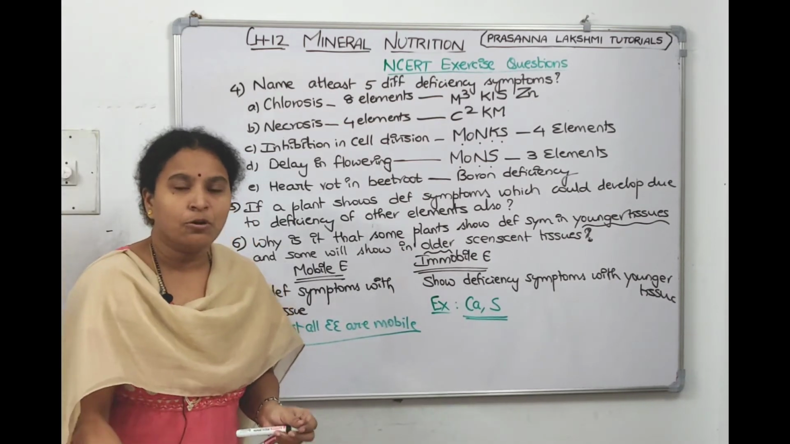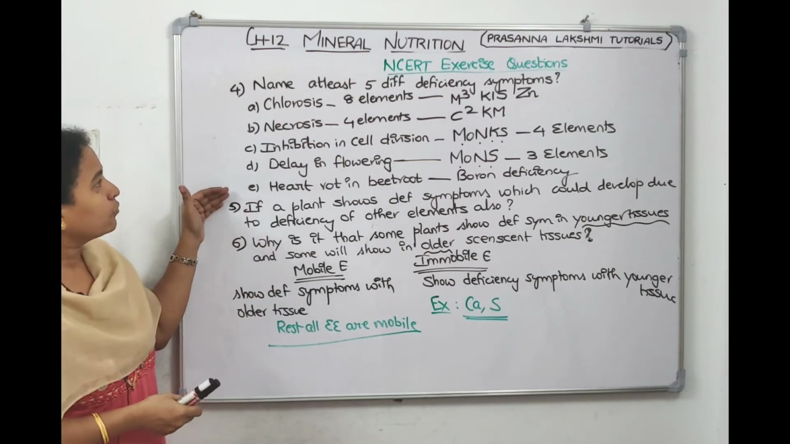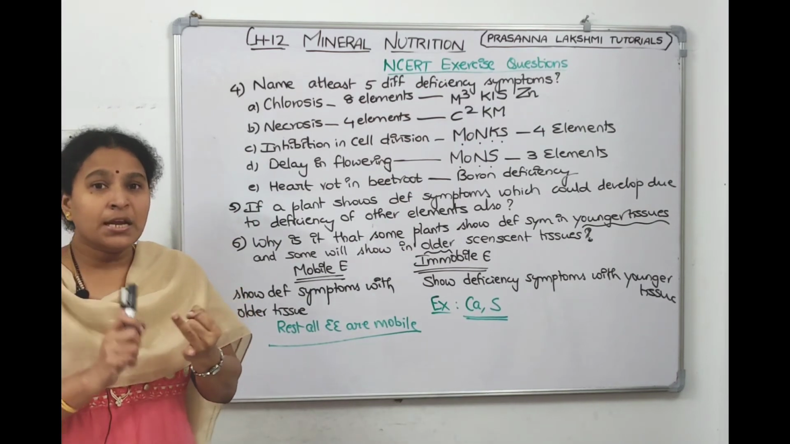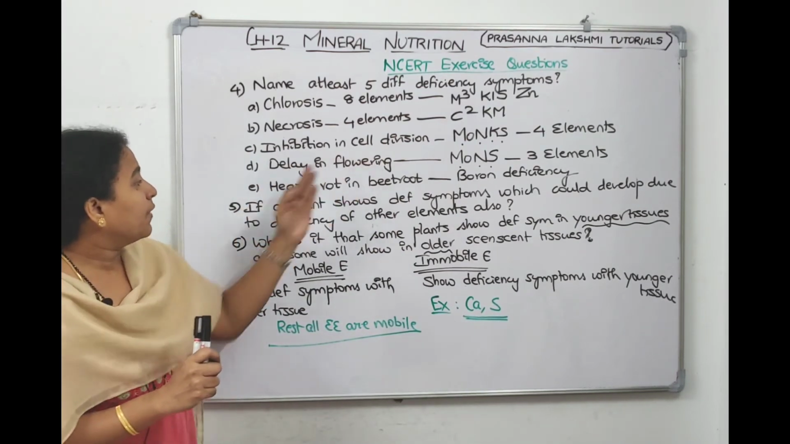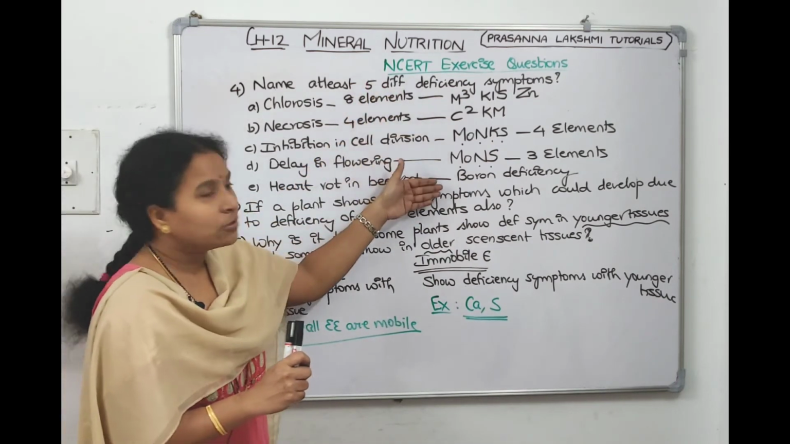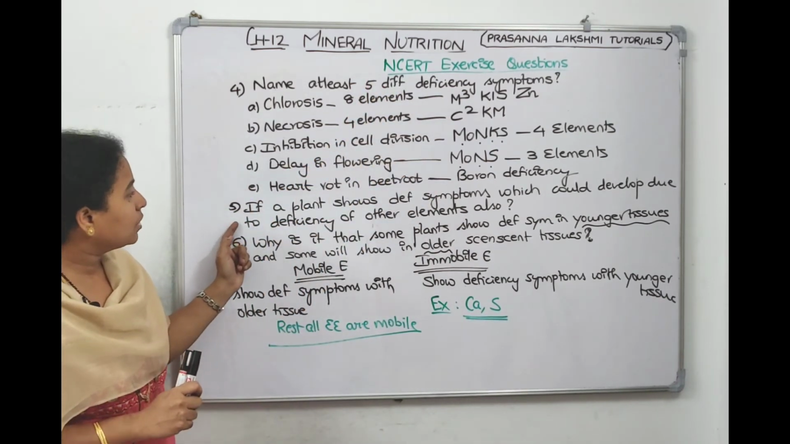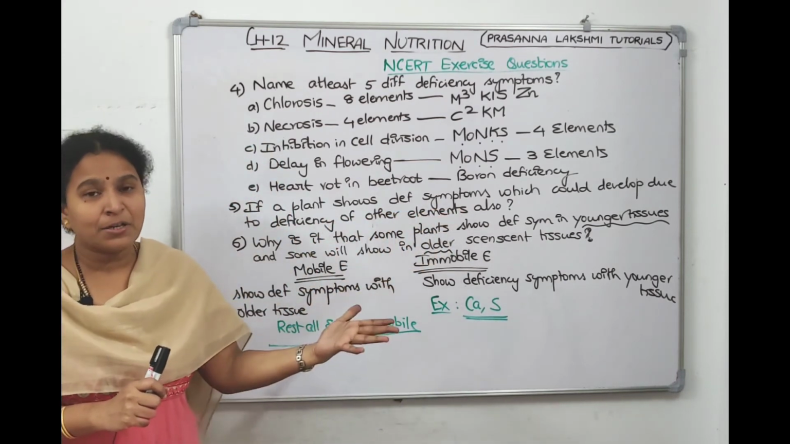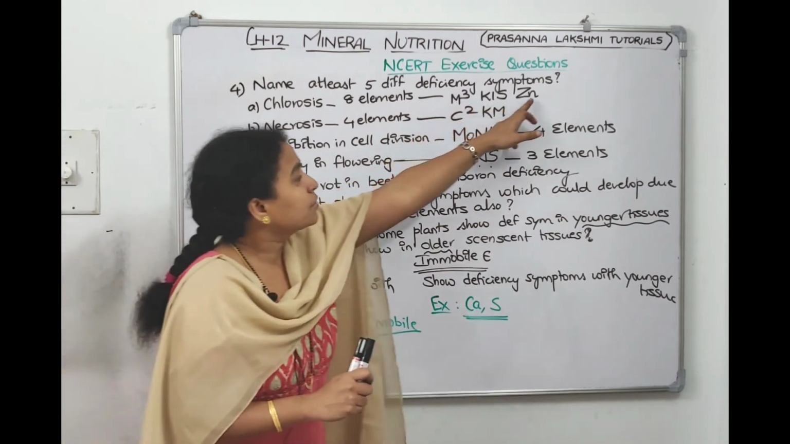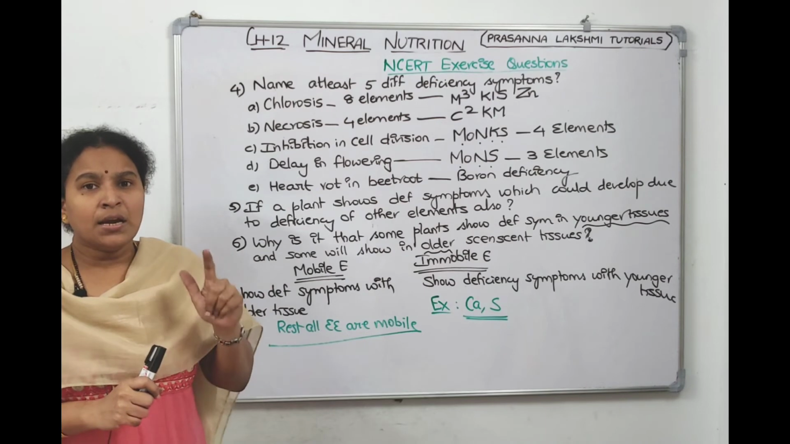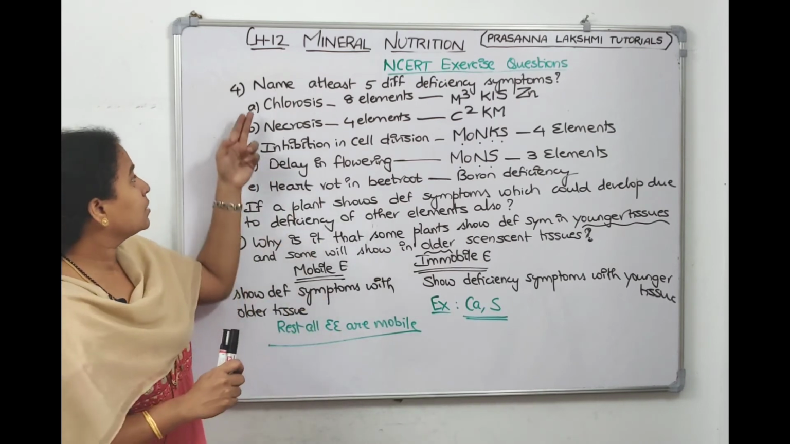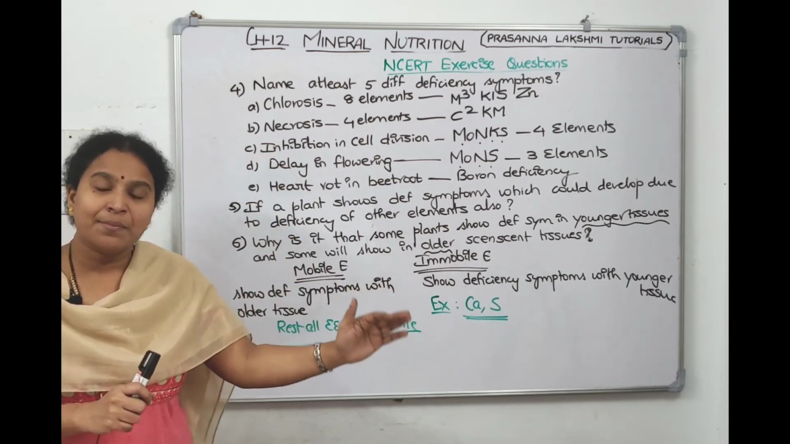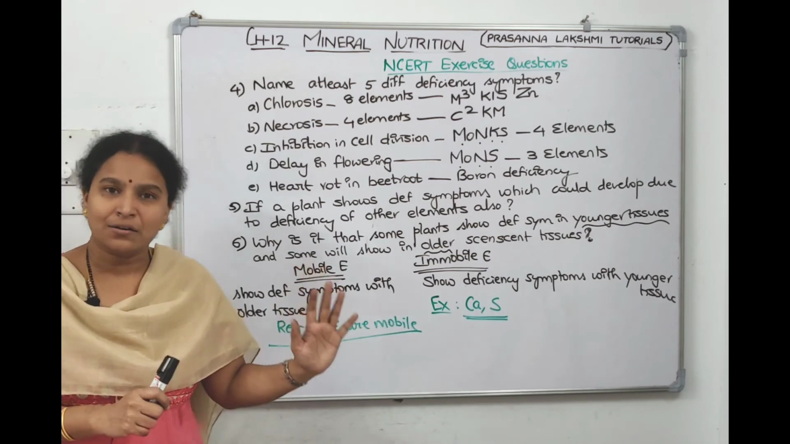So what did we discuss on this board? Fourth question, fifth question and sixth question. In the fourth question, they asked us deficiency symptoms with elements. Five deficiency symptoms they asked: chlorosis, necrosis, inhibition of cell division, delay in flowering, heart rot in beet, and the elements I also wrote here, right? Now the fifth question: if a plant shows deficiency symptoms which could be due to deficiency of other elements also, how can you tell it is nitrogen deficiency only? Then we need to see what deficiencies nitrogen causes. It causes this deficiency, this one also, and this one also, and we need to compare with the standard table available as a reference, and then we will conclude.